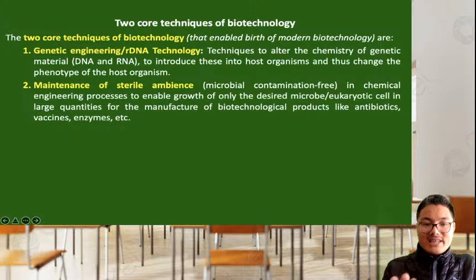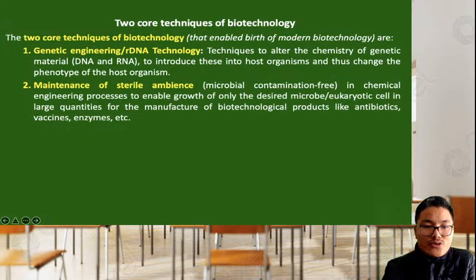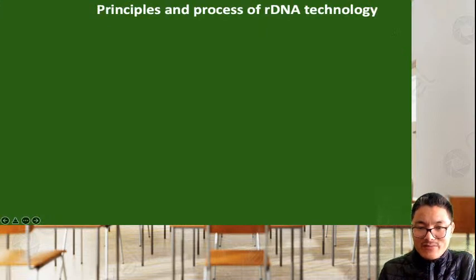Regarding vaccines, we haven't discussed. So we can say that we have two core ideas, or two main principles, or two main concepts involved in biotechnology. First is genetic engineering, which is also known as recombinant DNA technology, and the second one is maintenance of sterile ambience, which is also known as microbial contamination free. Now, hope you all have understood. Can we look at the main idea or the main background of the chapter?